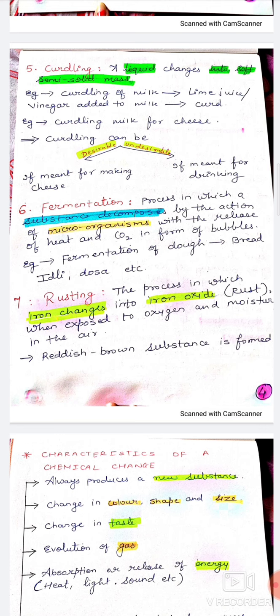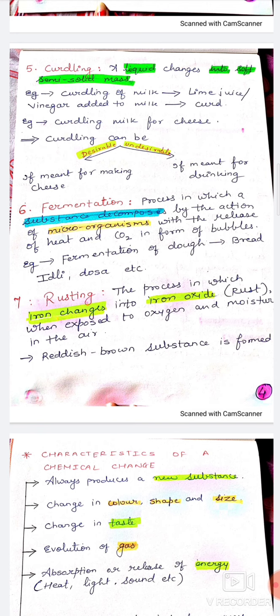The process in which a substance decomposes by the action of microorganisms with the release of heat and carbon dioxide in the form of bubbles is called fermentation. So here what happens? The microbes which are present in the air, they start to decompose the foodstuff by releasing a large amount of carbon dioxide and heat.